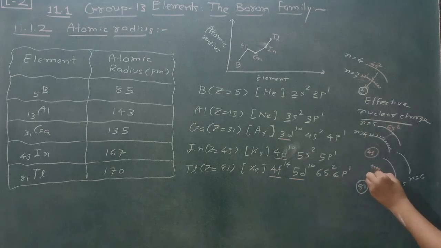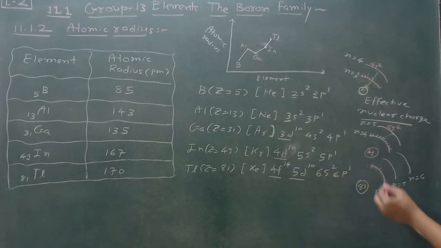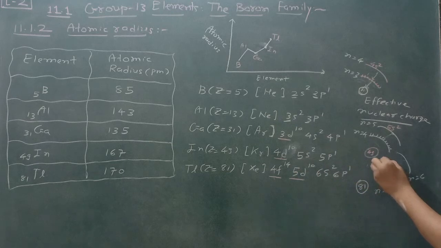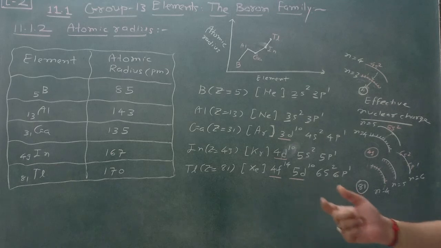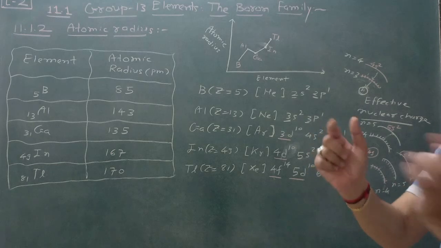1, 2, 3, 4, 5, 6, 7, 8, 9, 10, 11, 12, 13 and 14. And here in 5d, 10 electrons are there. So 1, 2, 3, 4, 5, 6, 7, 8, 9, 10. And here in 6s2, and here 6p1 is also there. And that's why there is no particular increase, because the atomic size is increased.